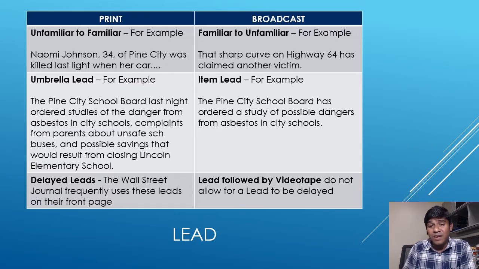In broadcast media writing, it is very important to start the very report with the lead, with the most important information. And if that information is in a video tape, then a broadcast media writer may suggest that the story must begin with the video tape, because that may become the lead, which will be followed in parallel by a script by the reporter.